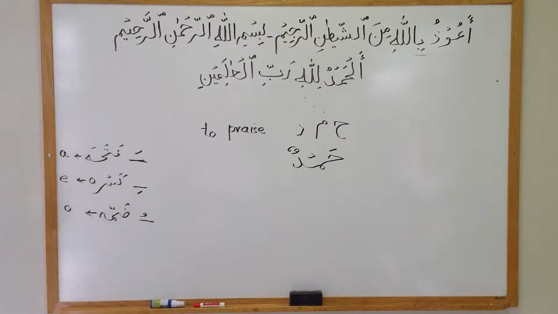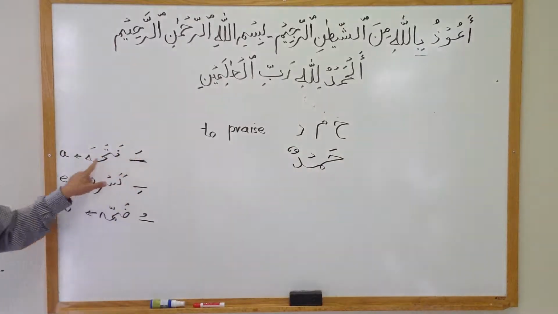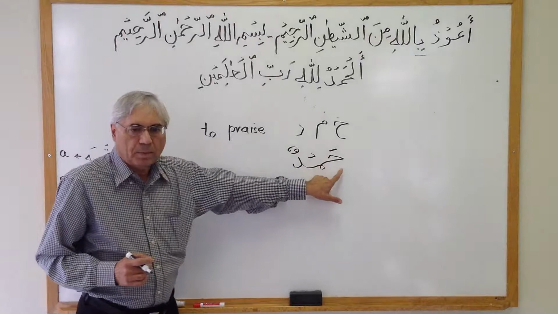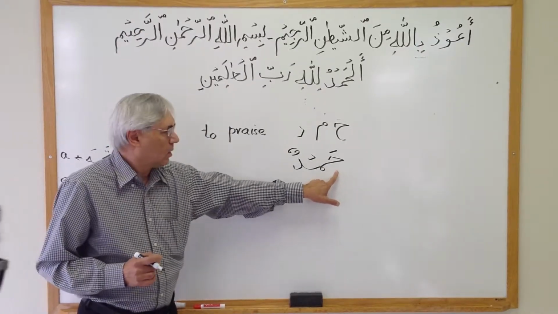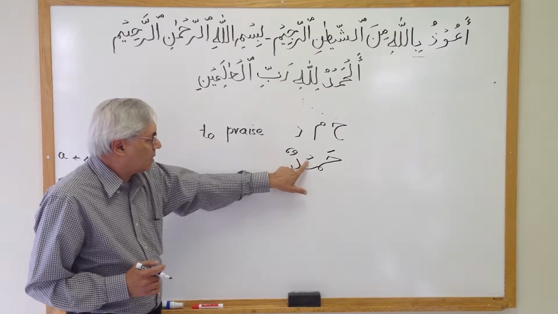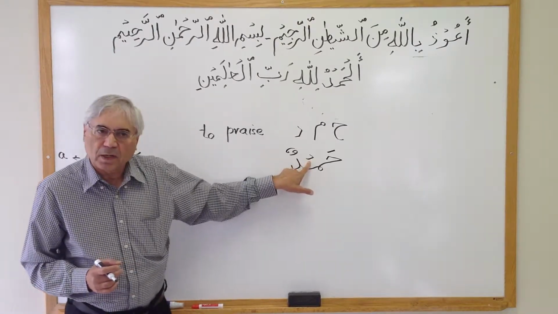So on the first letter, I put this little sign here, which is the sound of A. So this will be the sound of Ha. Then this little sign here is called sukun or jazam in Arabic.